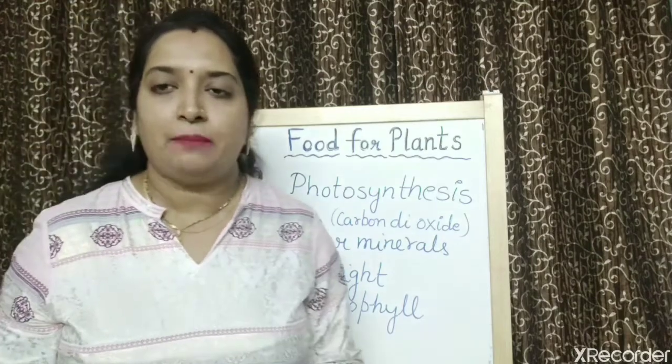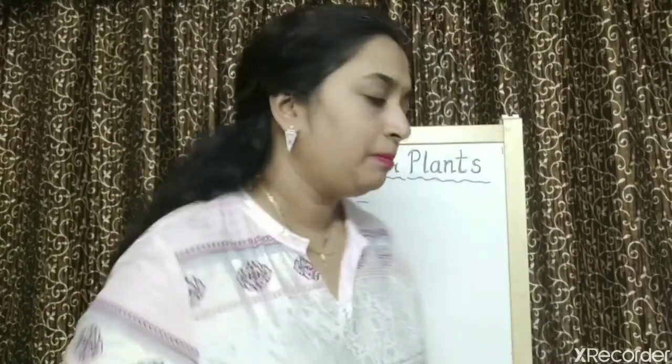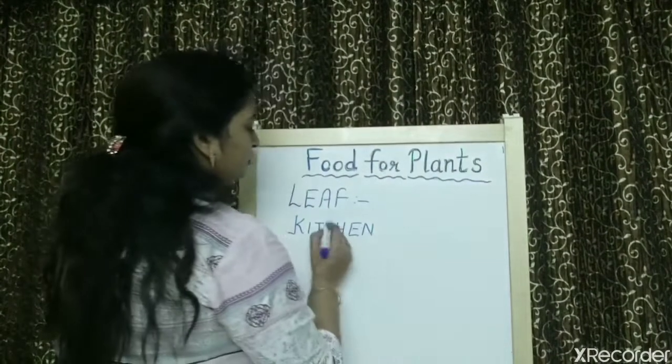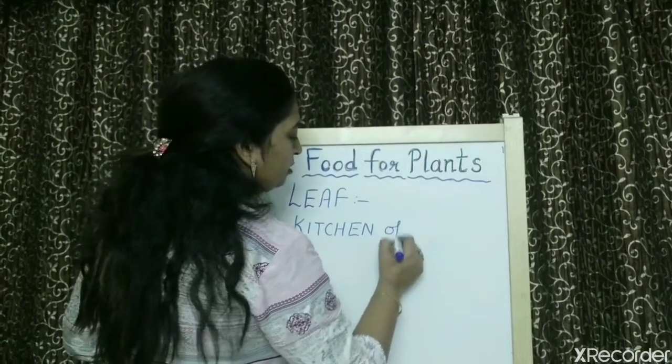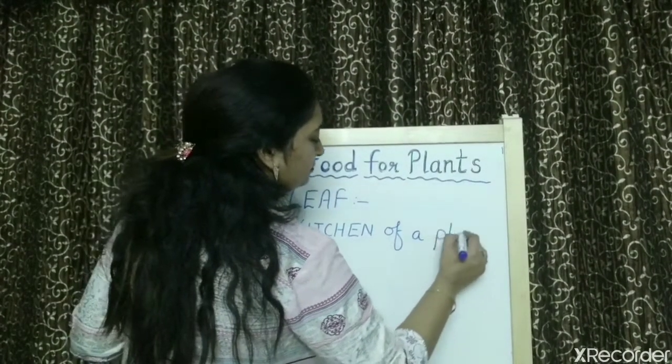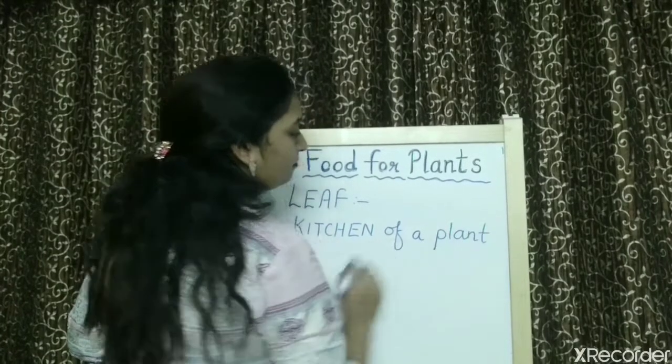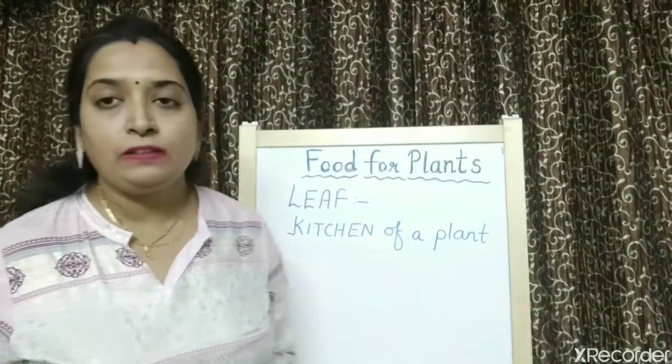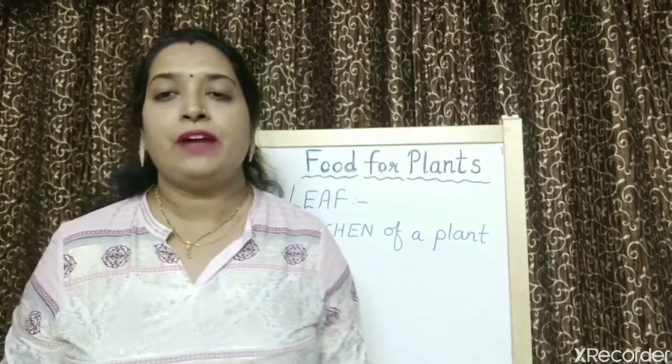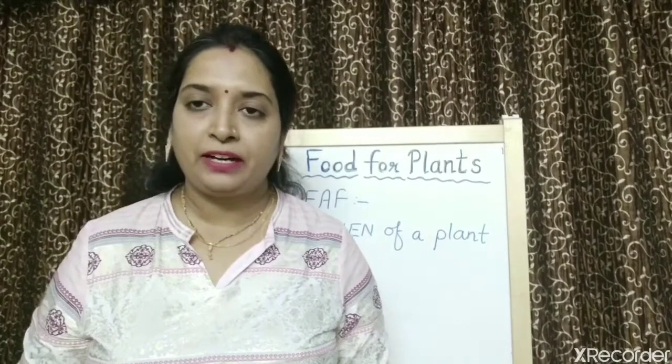First, we will study about leaf. Now you know in which part food is being prepared in a plant? In the leaf part. That's why, children, leaf is called the kitchen of a plant. We can also call leaf the food factory of the plant. Why food factory?